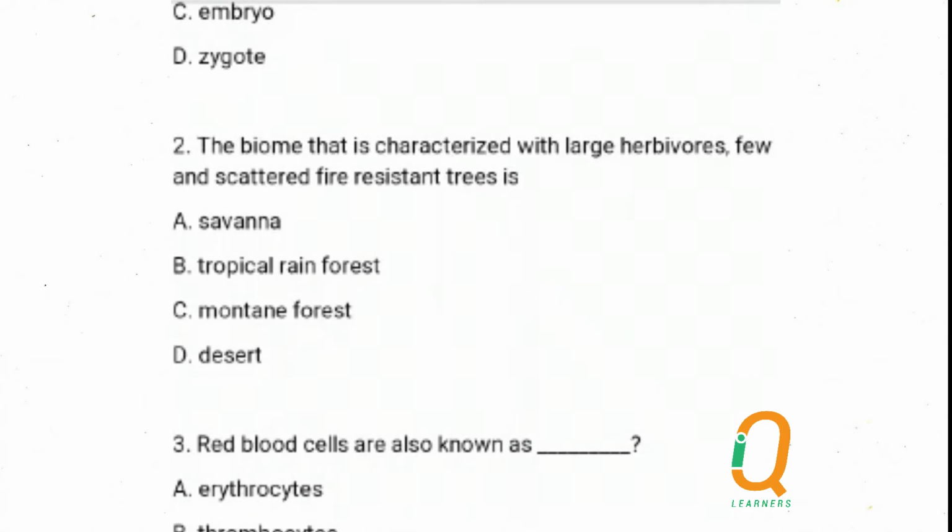Number 2. The biome that is characterized with large herbivores, few and scattered fire-resistant trees is... We have the forest, which is characterized by large tall trees, and the desert, which is characterized by a vast dry land.